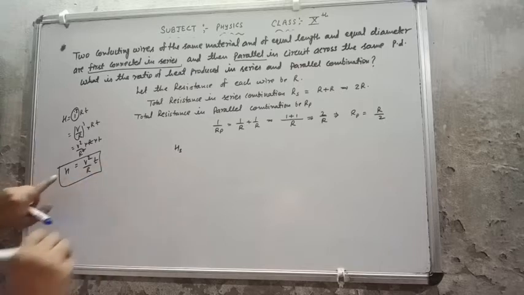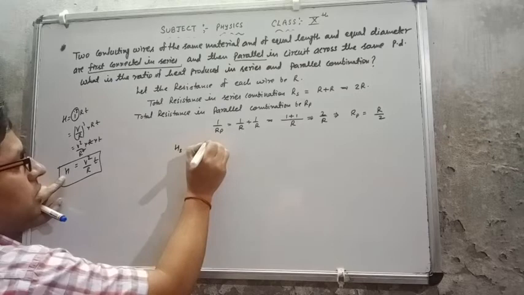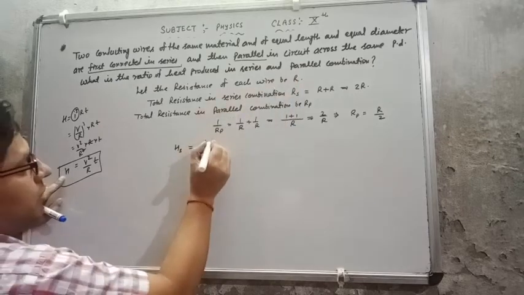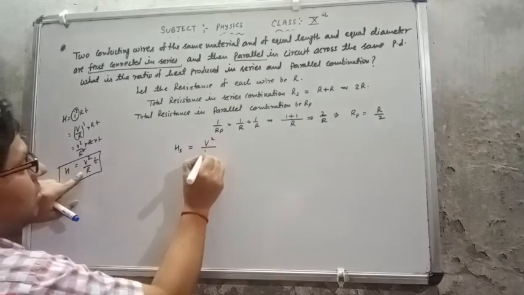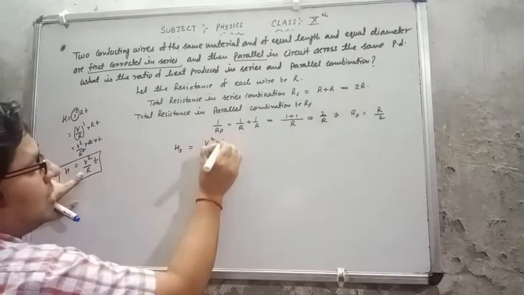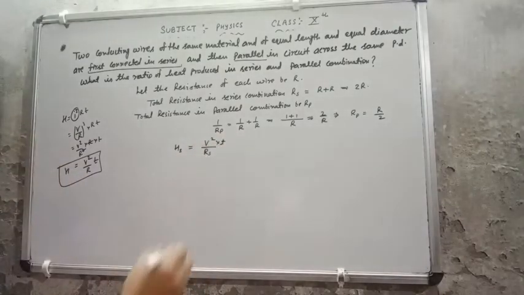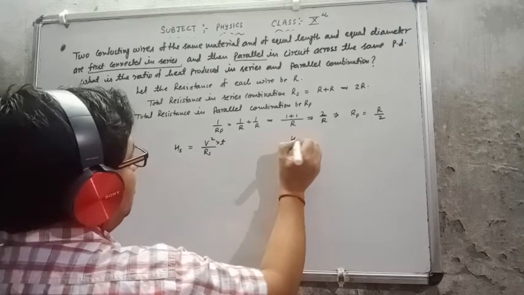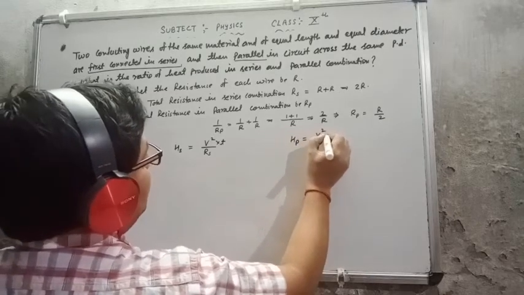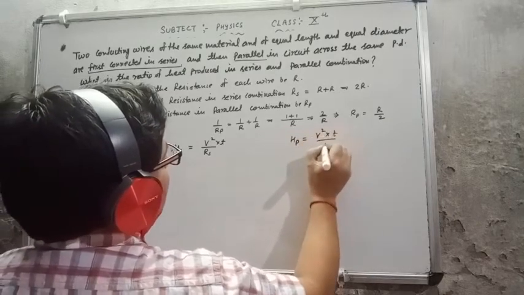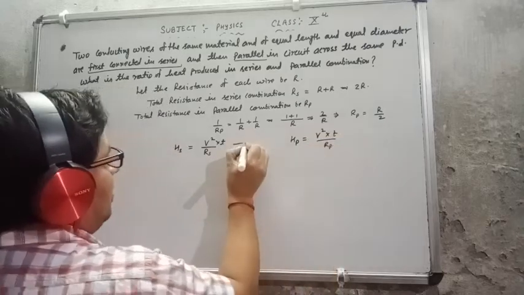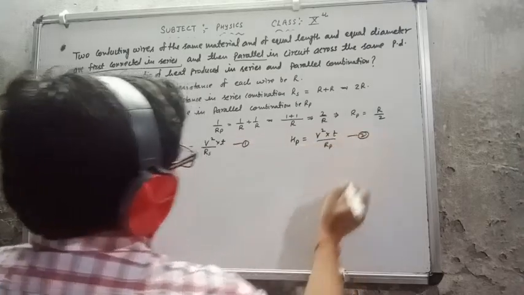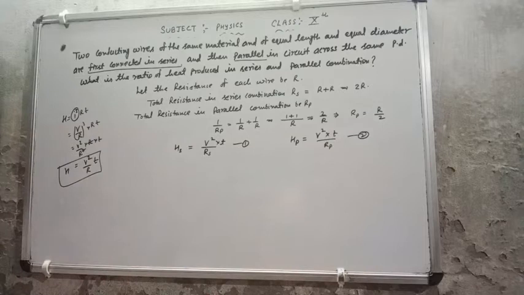But now HS equal to, this is V. They have said the same potential difference. So V square upon RS, this is of series combination, multiplied by T. For HP equal to, V remains the same, into T upon RP. Let this be equation 1, this is equation 2.